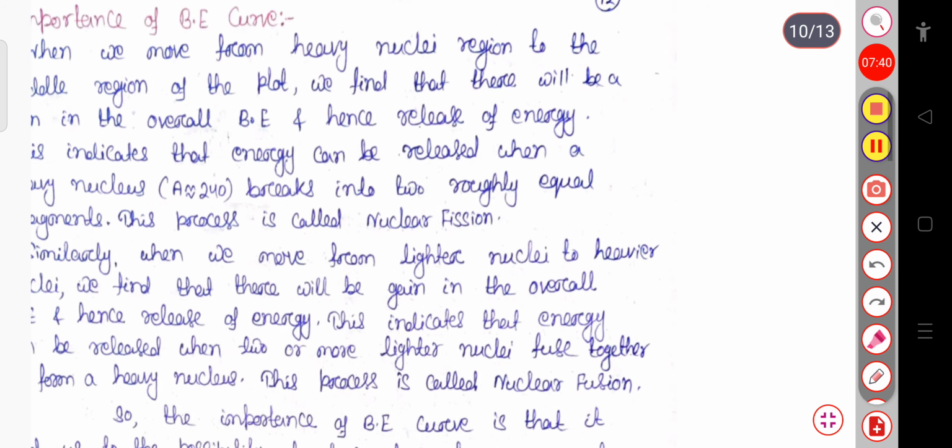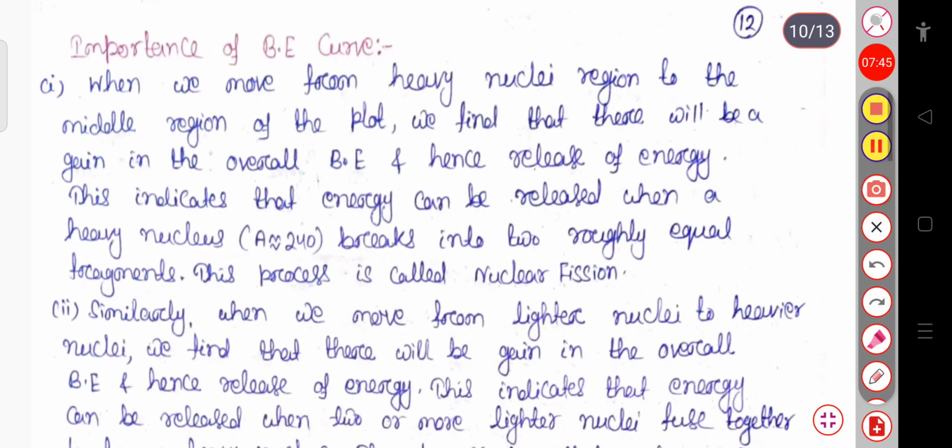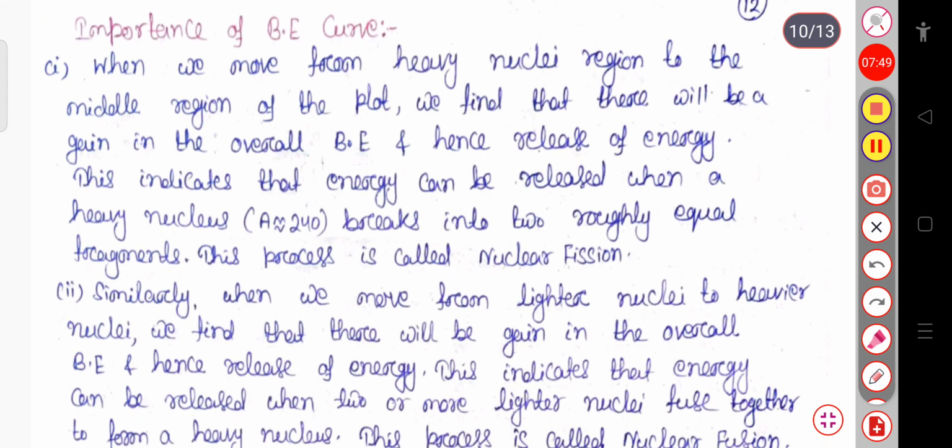Now we will see the importance of the binding energy curve. When we move from the heavy nuclear region to the middle region of the plot, we find that there is a gain in the overall binding energy, so a release of energy also takes place.